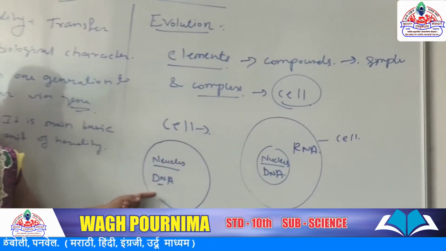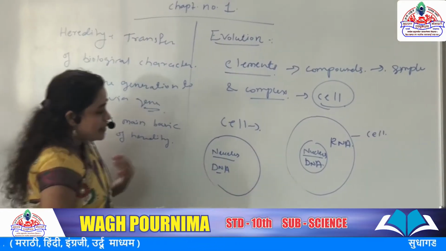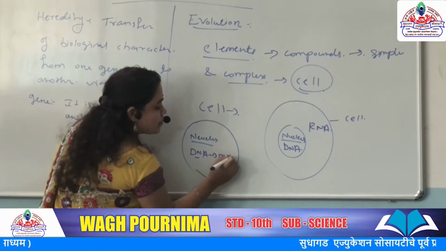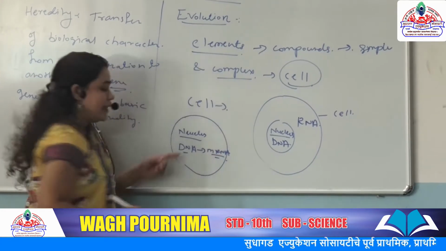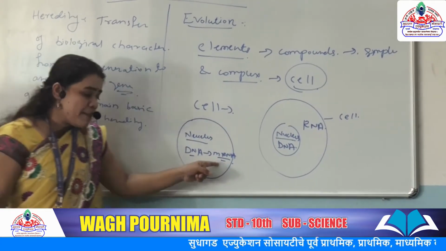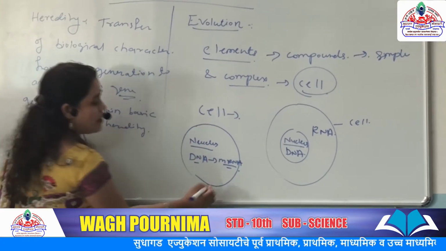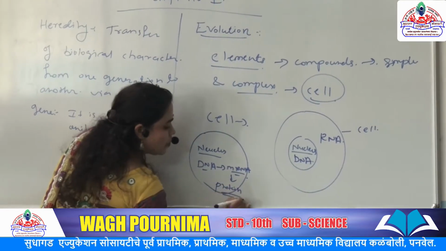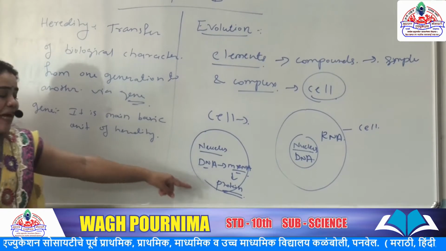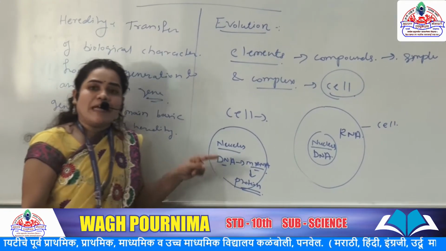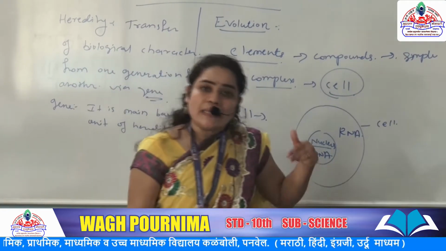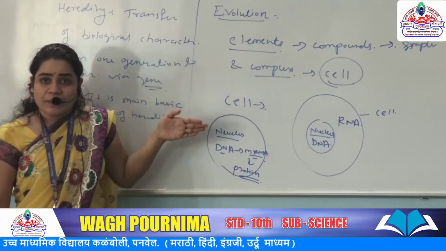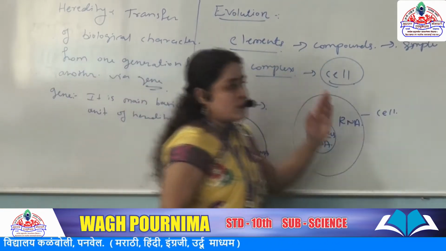I will draw this structure here. First, with the help of DNA, mRNA is formed, and with the help of mRNA, proteins are formed. This protein is very important because with its help some changes and functions required in our body occur, and these changes form evolution. So this is the main part of evolution. That's why I first explained heredity and evolution.